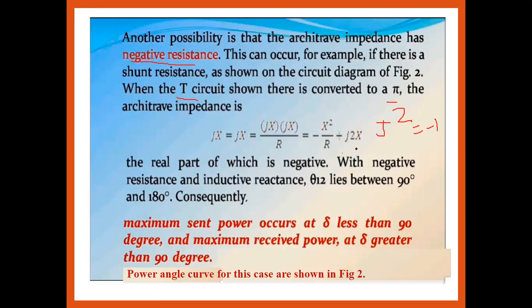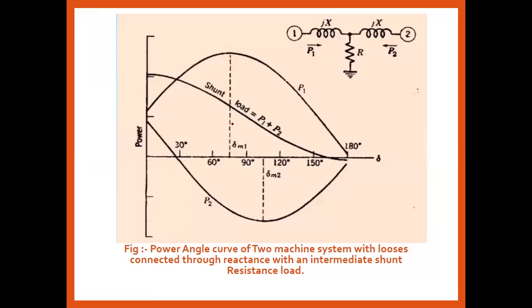So this is the total impedance of the transmission line when we consider the negative resistance circuit. The real part is therefore negative. Thus with the negative resistance and the inductive reactance, the phi 12 lies between 90 degrees and 180 degrees. Repeating, phi 12 lies between 90 degrees and 180 degrees. Where does theta lie here? It lies between 90 and 180 degrees. And this diagram is totally opposite to the previous one, where a shunt resistance is connected.